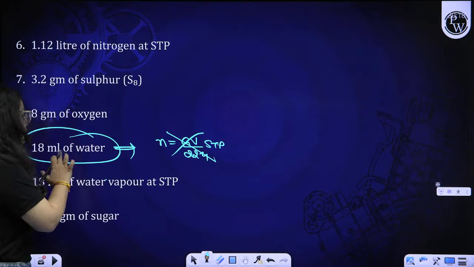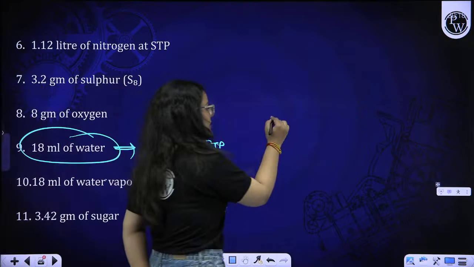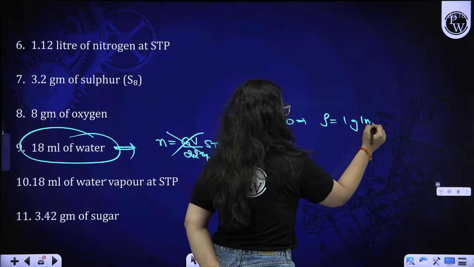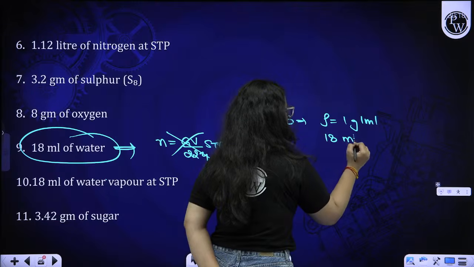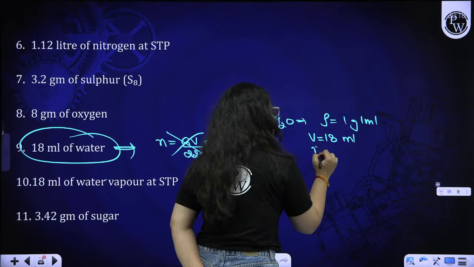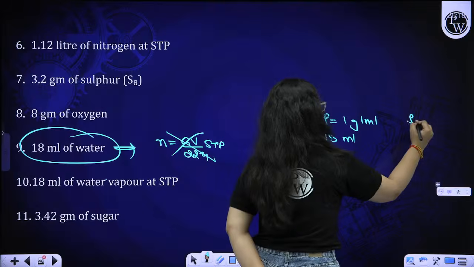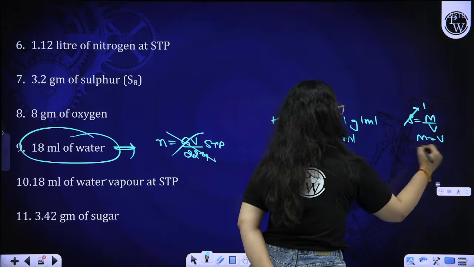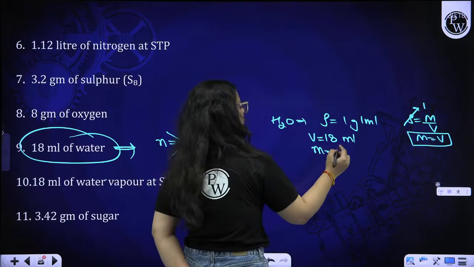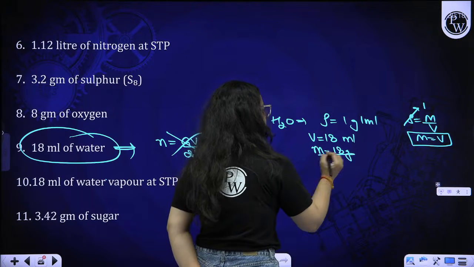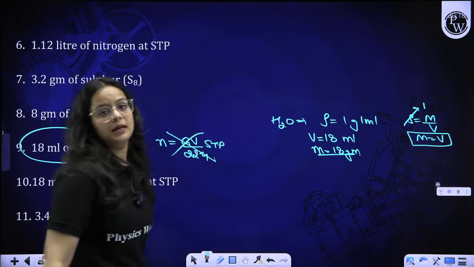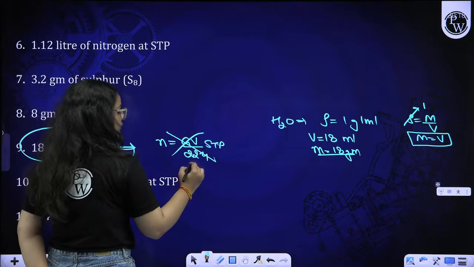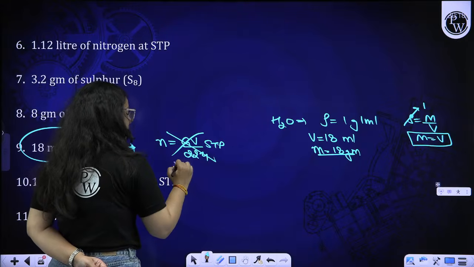Here you have to see that water is given to you. For water, the density is 1 gram per ml. So if 18 ml is the volume given, the mass will come out to be, because density is equal to mass by volume, and if this is 1, then mass is equal to volume only. So 18 ml will be equal to 18 gram only. Here you just have to find the atoms.